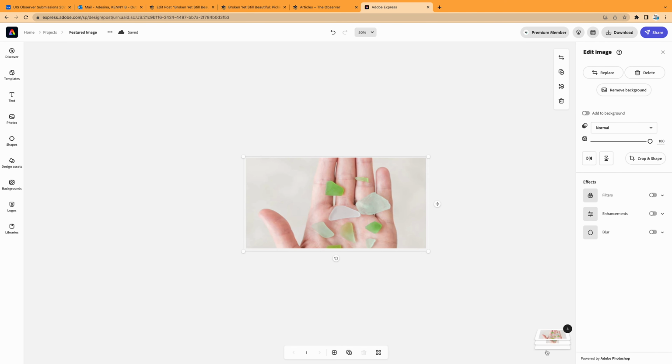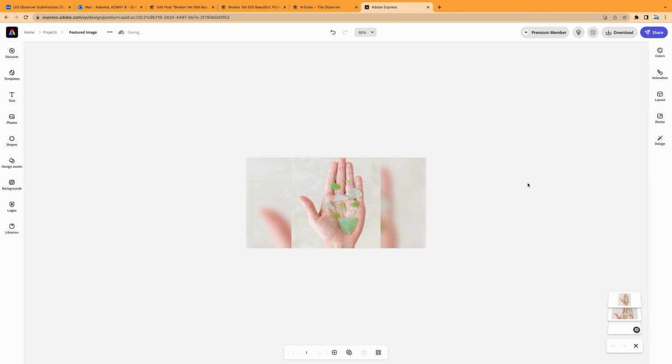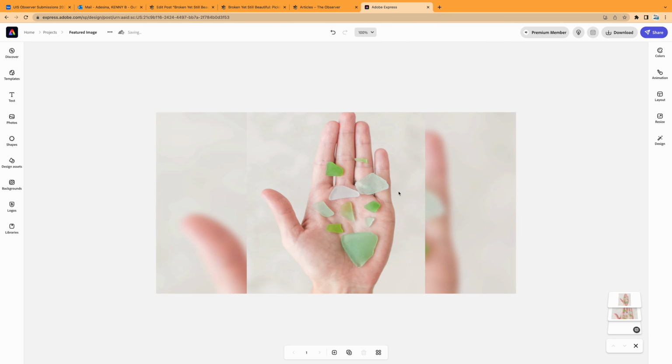The next thing is to move it to the back of our main picture by simply dragging its layer to the back. Now that the background picture is where it should be, we need to blur it so it doesn't take the attention off our main image by selecting the blur option here. Now it's a 5% blur, which I still don't like, so I will change it to 10%. You can decide how blurry you want it to be, but don't forget that you don't want it to be so sharp that it will be fighting your main picture for attention. And when we enlarge the design, it looks perfect for a featured image.